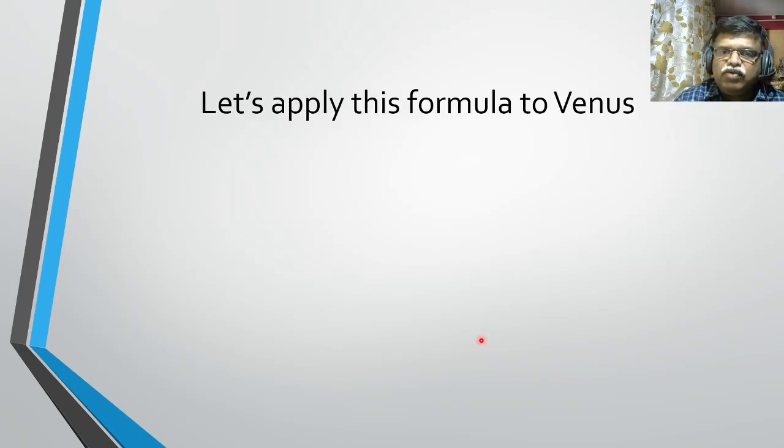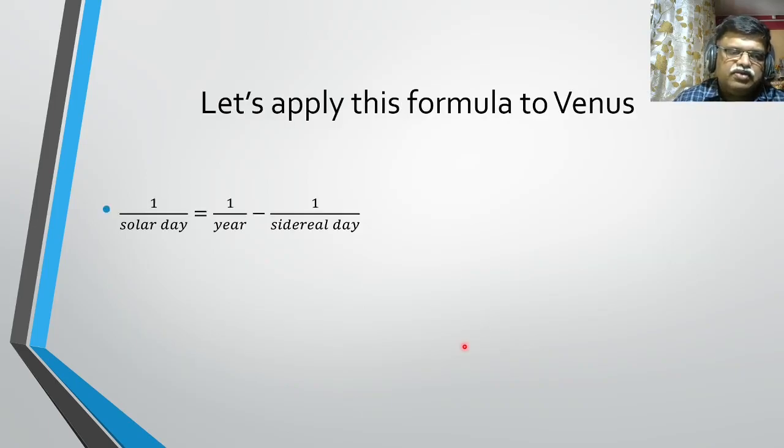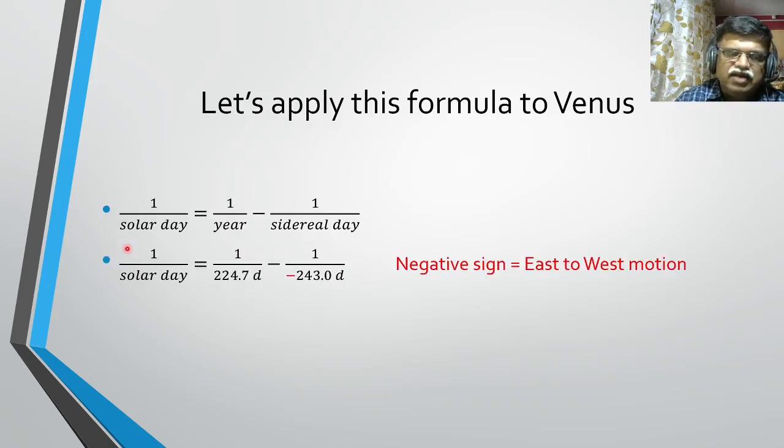Now let's apply this formula to Venus. So for Venus again we can use the same formula, but we want to now calculate how much is the solar day. The year is known, which is the revolution period, 224.7 days, and the sidereal day is the rotation but in retrograde fashion, and therefore with negative sign.